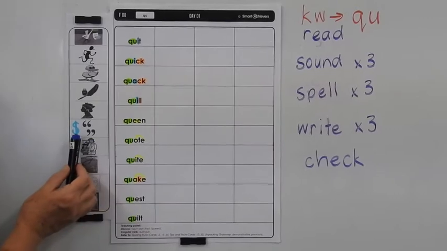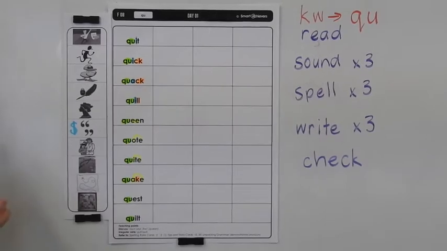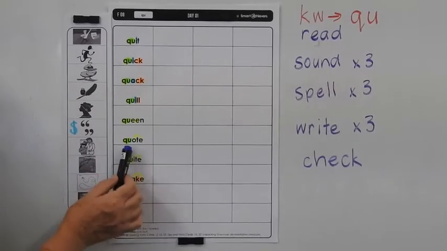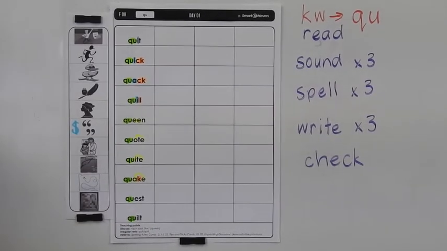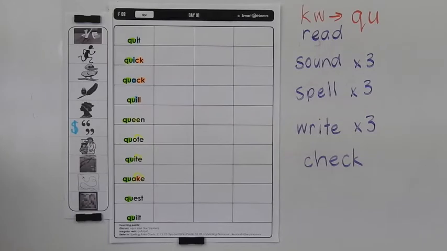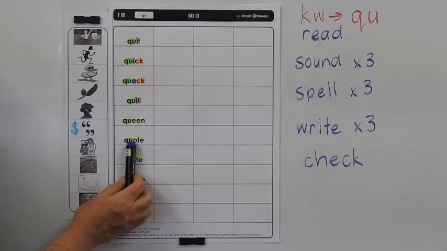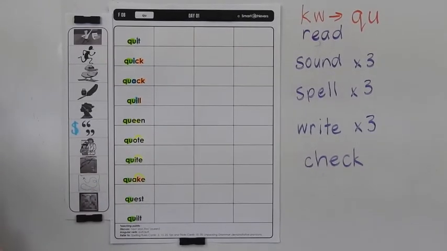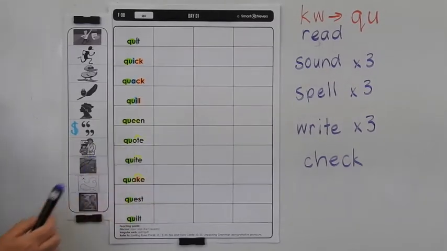Quote, so if your mum or dad were going to buy a new car or spend a lot of money buying something, they would go and get a quote. What they'd do is they'd go to different shops and ask, how much would you sell me this for, and what will I get for my money? Then they decide on who's going to give them the best deal, and they'd go back and say, this is the quote you gave me for buying this new car, and we would like to buy it. It's like an estimate on how much you're going to have to pay for something.